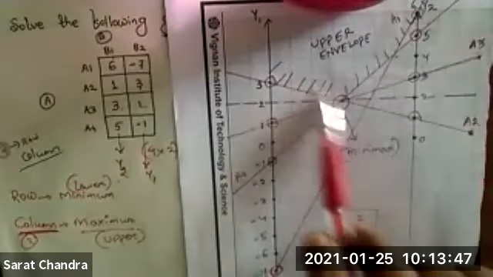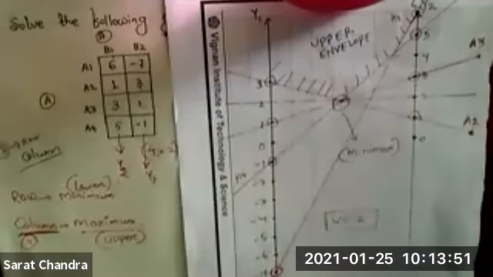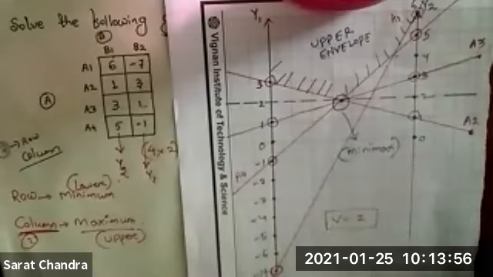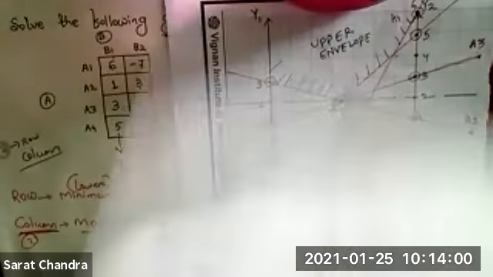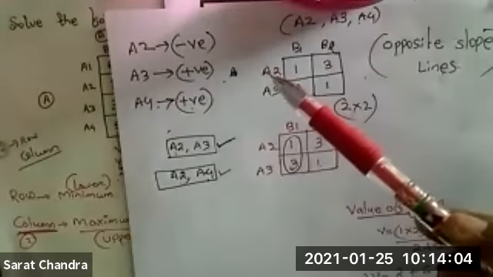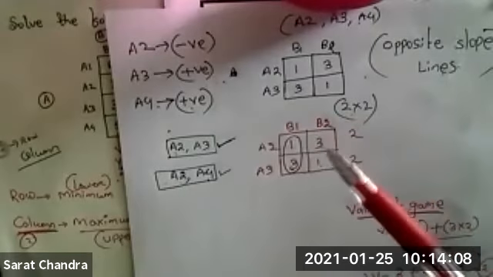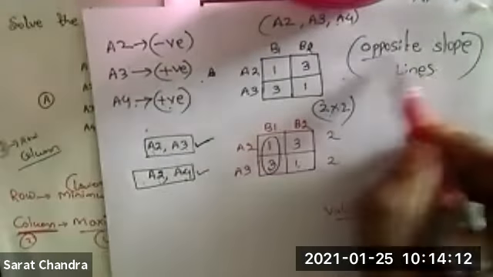If 3 lines are passing, or 4 lines are passing through a single point, you have to first identify the slope of the line, whether those are having negative slope or positive slope. After identifying the slope, you have to choose any 2 lines having opposite slope.